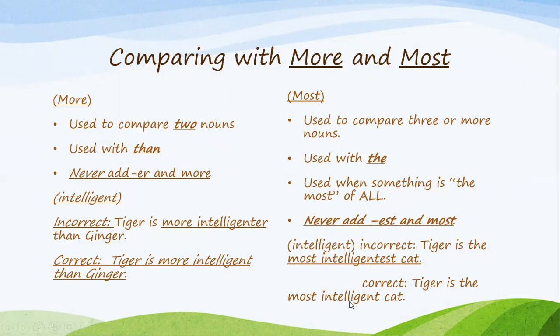You got it? Okay, so never, ever, never use more and ER in the same sentence. More intelligent would be the right way. You don't say that Tiger is intelligenter because this is a long adjective. Okay? All right. Same with the superlative form. We don't say most intelligentest. That would be a mistake. We say the most intelligent cat. Awesome.